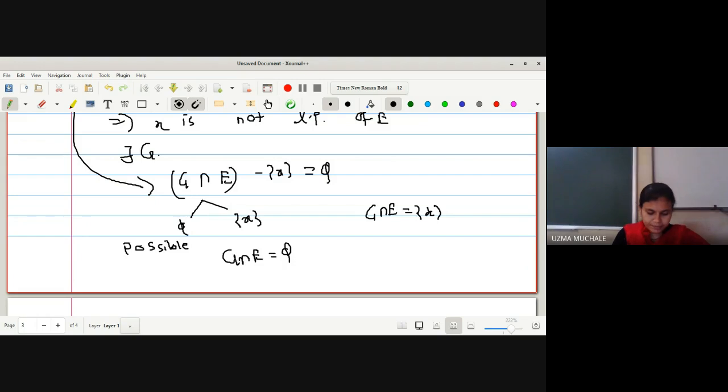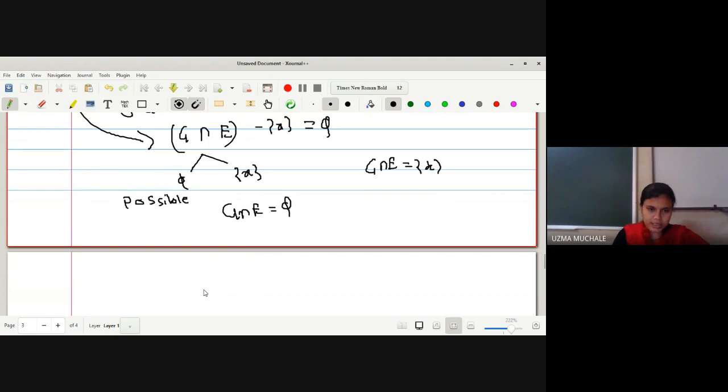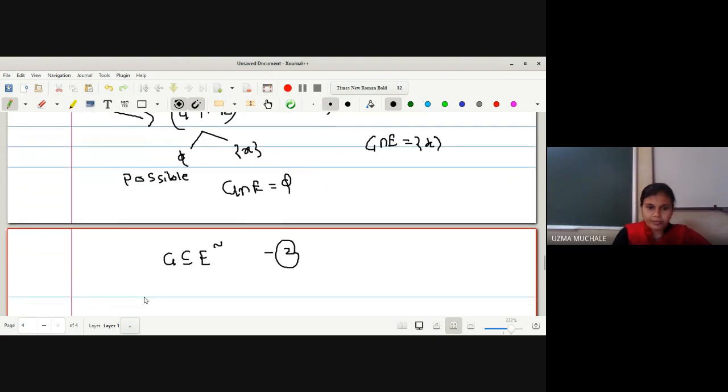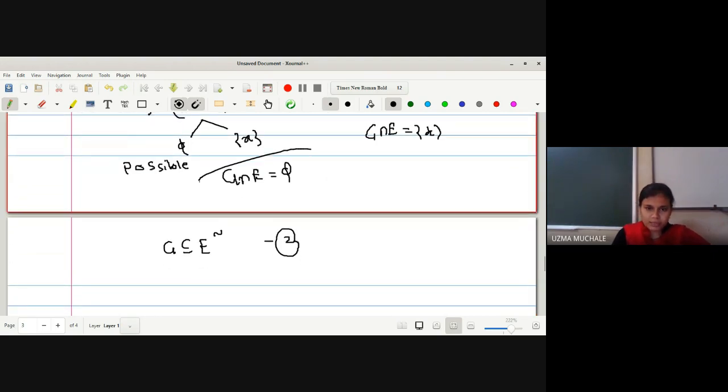So we can write now, G is contained in E complement. Let me denote it as equation 2. If I am having this possibility G intersection E is empty set, can I write with the same thing that G intersection derived set of E is also empty set?